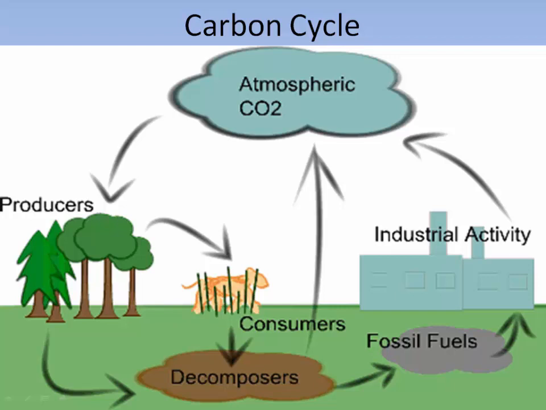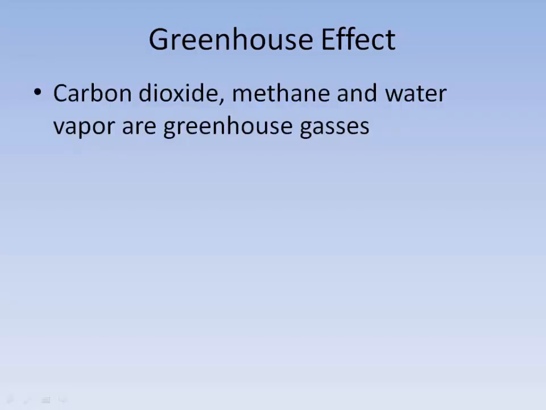We studied the carbon cycle, and when we studied the carbon cycle, we learned that humans use fossil fuels. Fossil fuels are burned for energy, and when that happens, that releases large amounts of carbon dioxide into the atmosphere. Now, carbon dioxide is a greenhouse gas. So is methane and water vapor.